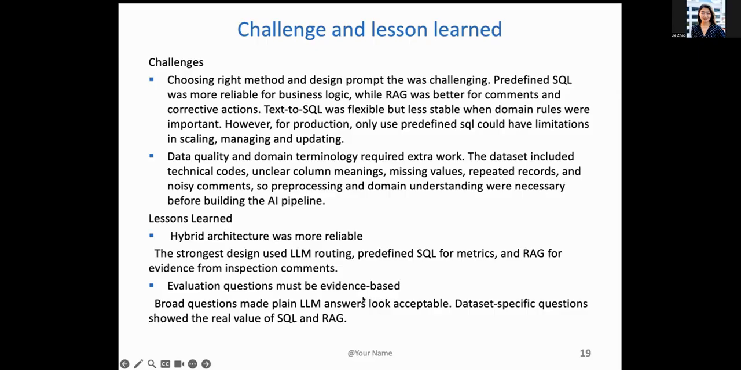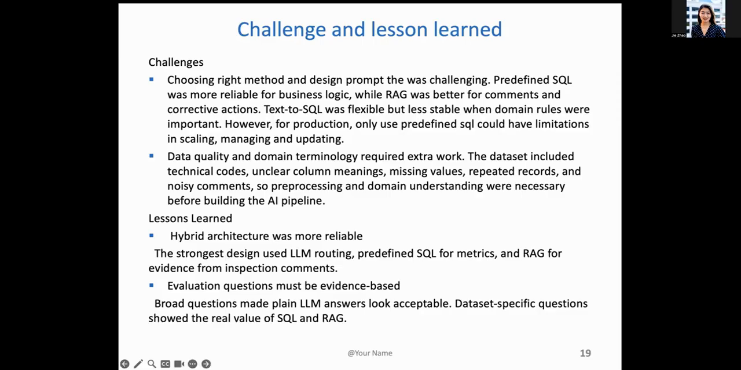Another challenge is data quality and domain terminology, which require some extra work. The dataset included some technical codes, unclear column meanings, missing values, and also noisy comments. So some pre-processing and domain understanding is very important before building this AI pipeline, which is crucial to fit into the SQL or semantic retrieval layers.